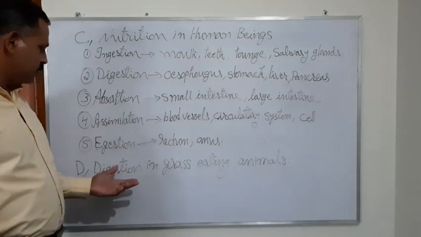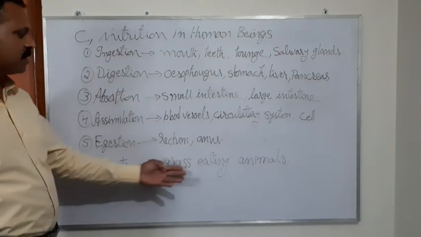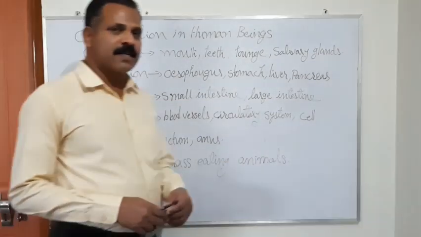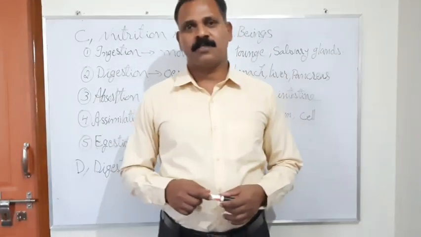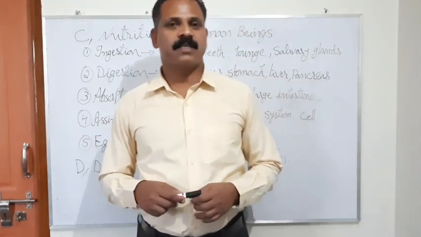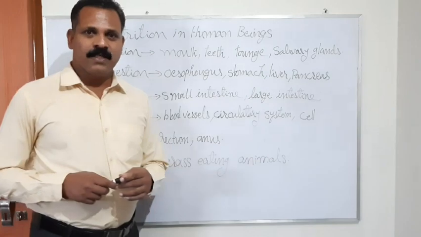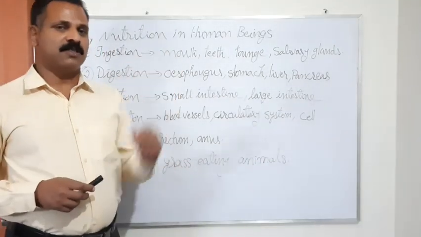The last point of this chapter is digestion in grass eating animals. Animals like cattle and sheep cannot digest the hard cellulose present in green leaves in a simple procedure. That's why their stomach is divided into 4 chambers.